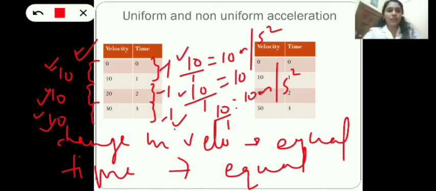And for the second time interval, what is the change in velocity? Again, it is 10. What is the time gap? 1. So again, what is the acceleration here? 10 by 1, that is 10 meter per second square. And for the third time interval also, the change in velocity is 10. Time is 1. So acceleration will be 10 by 1, that is 10 meter per second square. So if it is a uniform acceleration or uniformly accelerated motion, this acceleration remains constant. Velocity changes equally in equal time intervals.